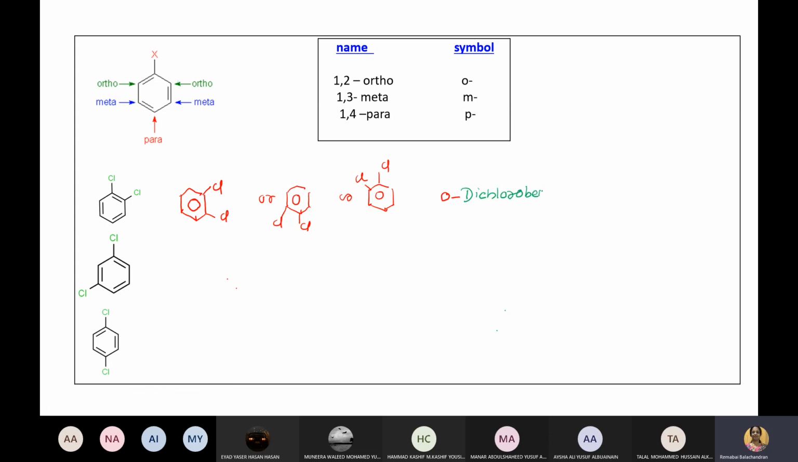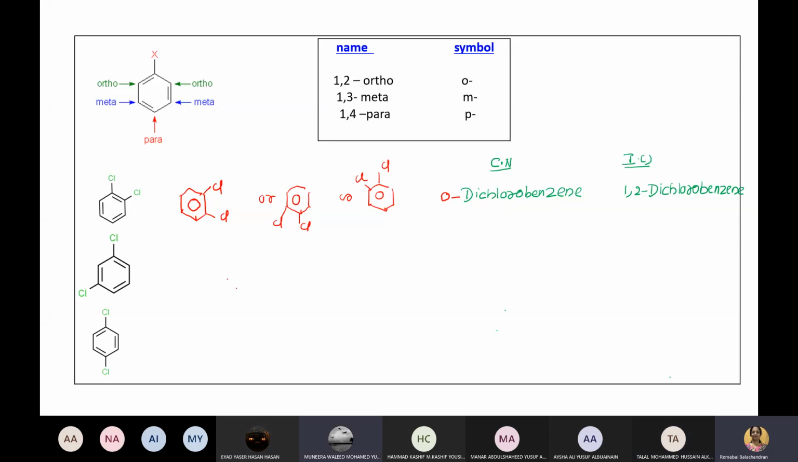This is a common name. So what is its IUPAC name? Can you tell me the IUPAC name? Tell the positions: 1, 2-dichlorobenzene. Understand? Yes, doctor.